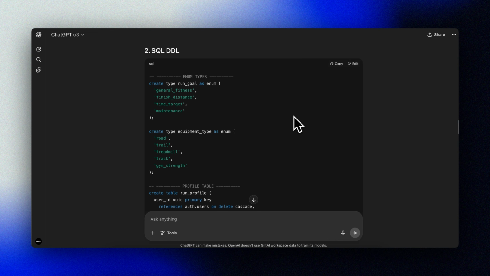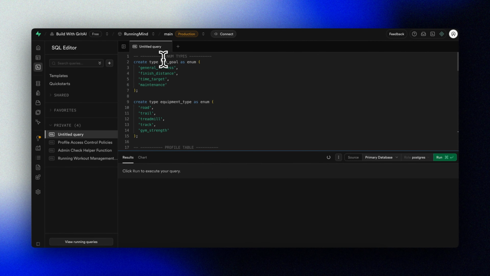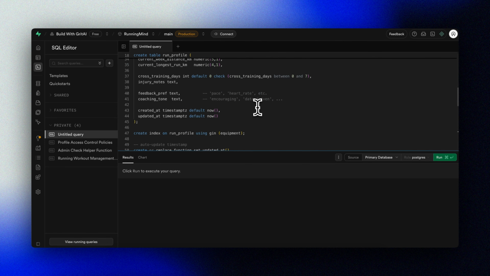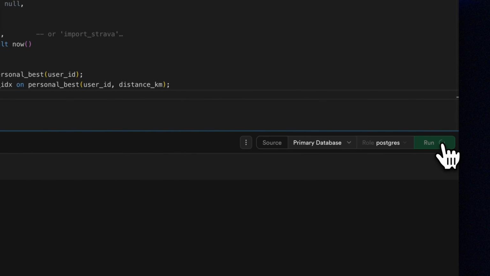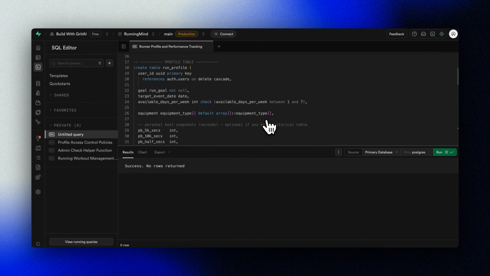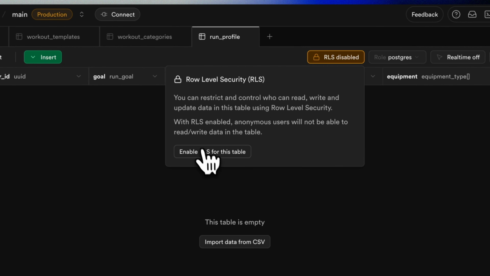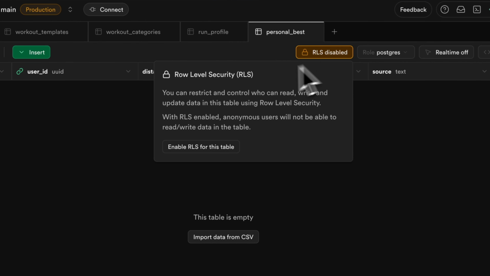We'll make use of the SQL that O3 offered to us to set up the run profile table and a personal bests table, where we'll capture all the information from the onboarding flow, such as goals, training preferences, current personal bests, current volume of training, and so on. We'll also remember to turn on row-level security on both of our tables here.